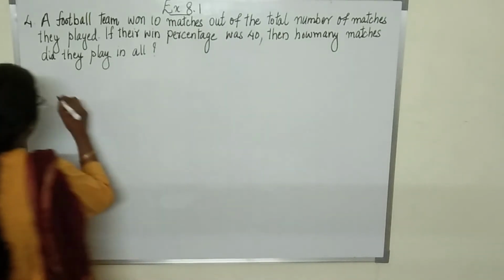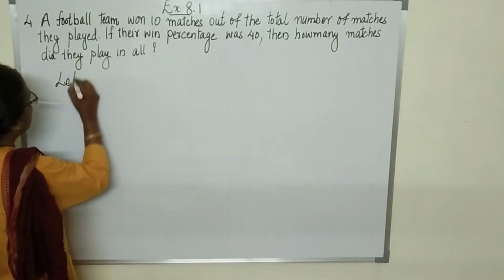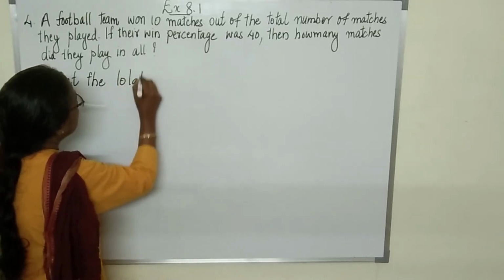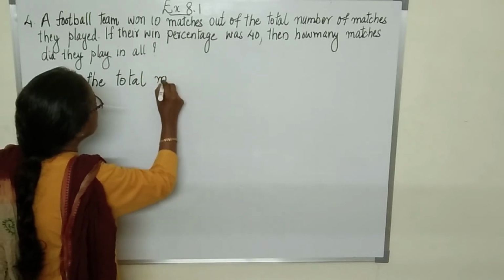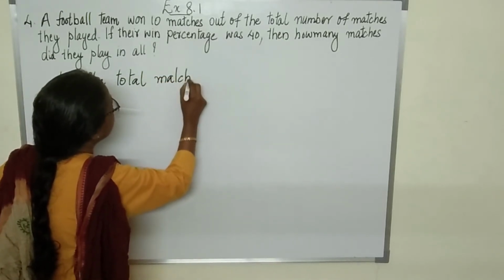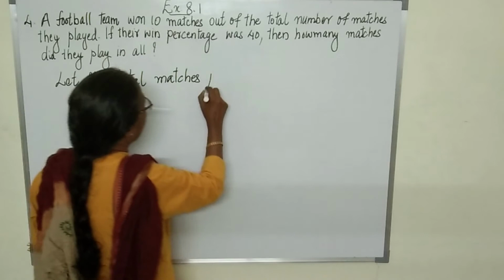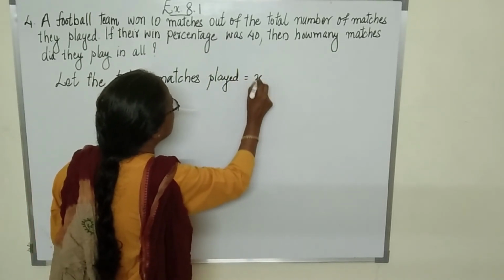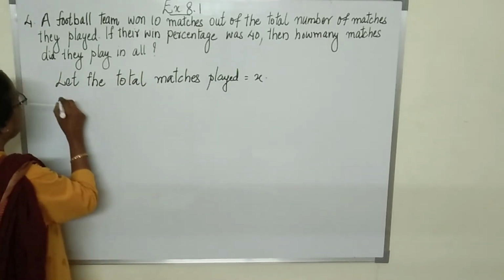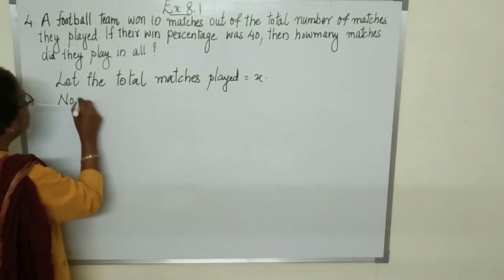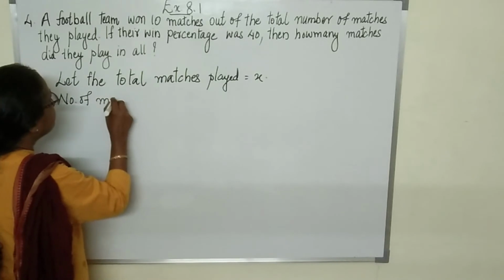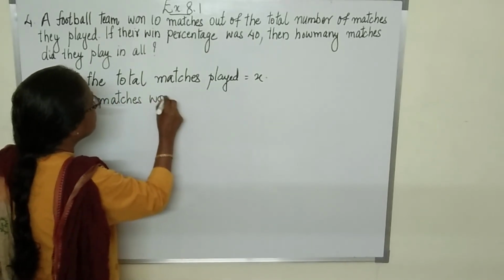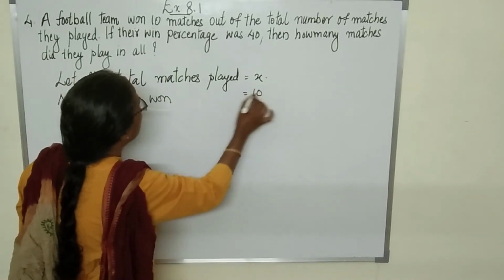So, let the total matches played be equal to X. Number of matches won is 10.